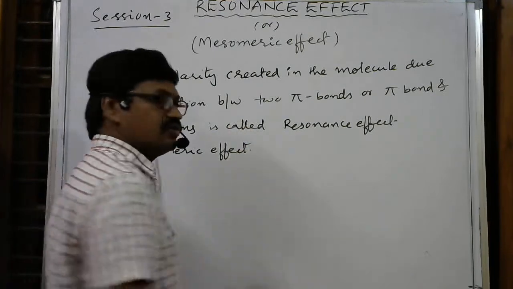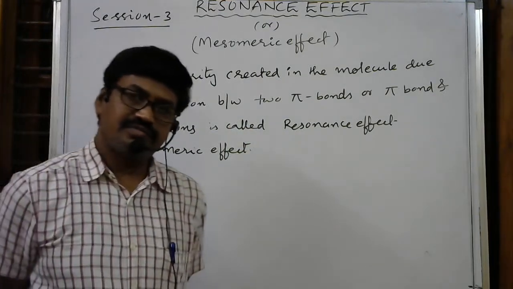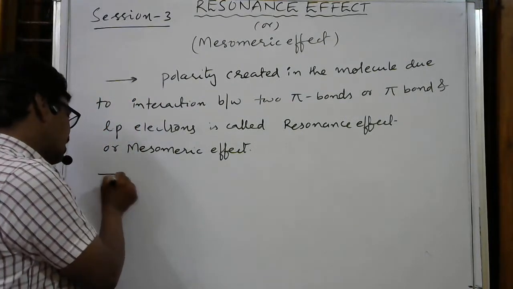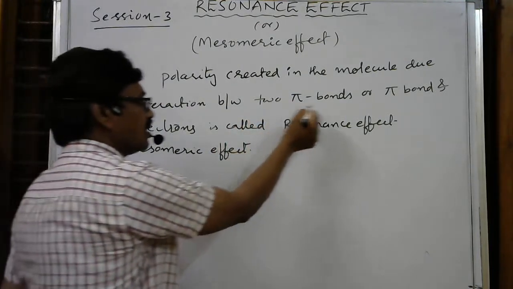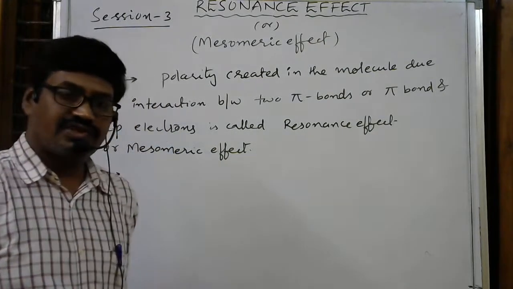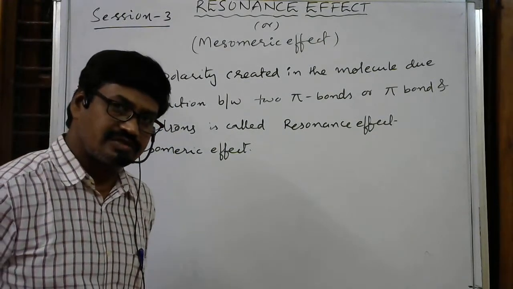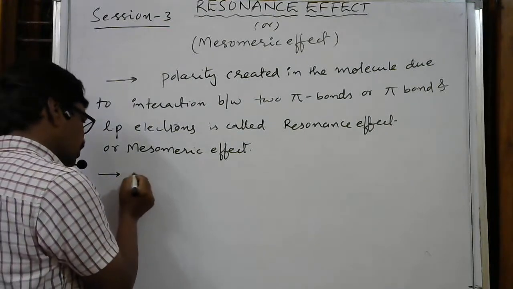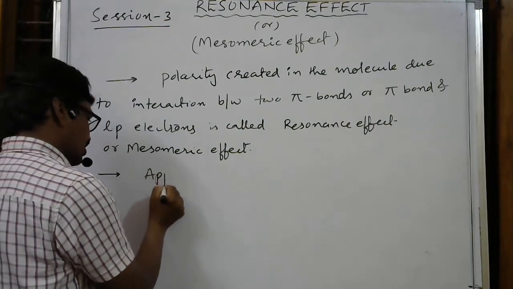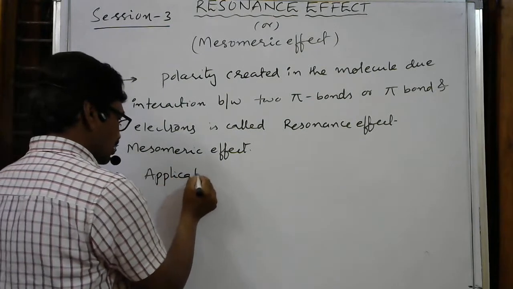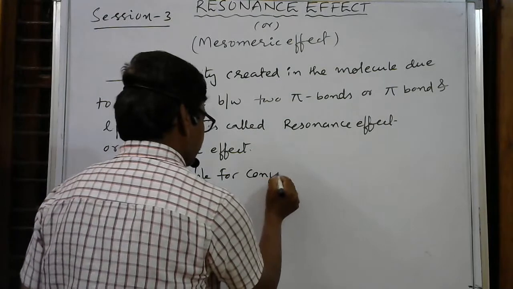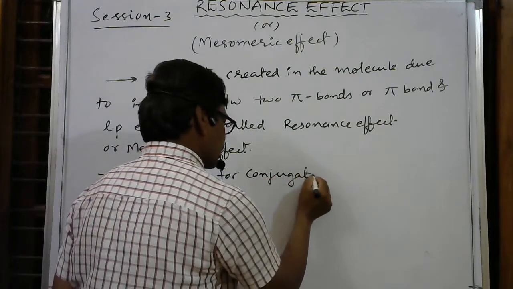So for this also, like the inductive effect, we have some properties. What are the properties? First, without pi electrons, the resonance effect or mesomeric effect is not possible. The first important thing is that it is applicable for a conjugated system.